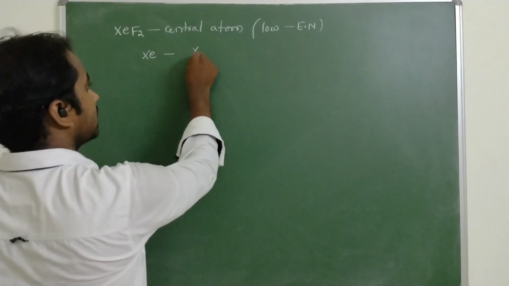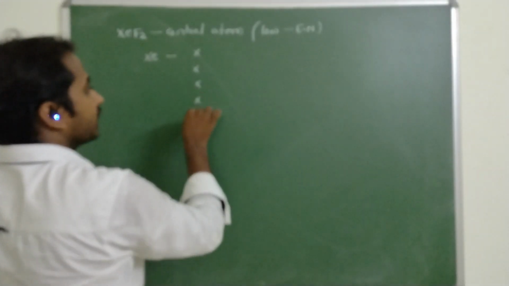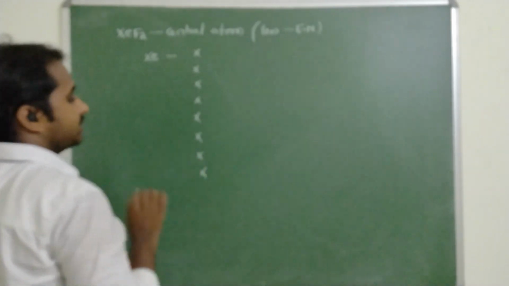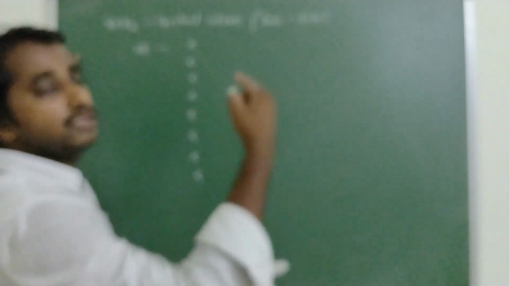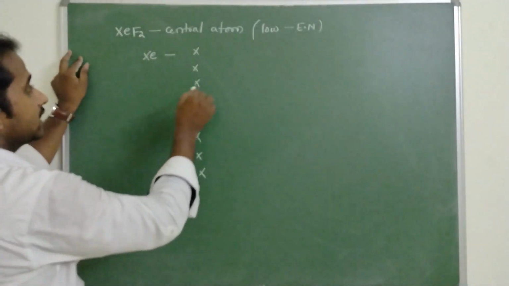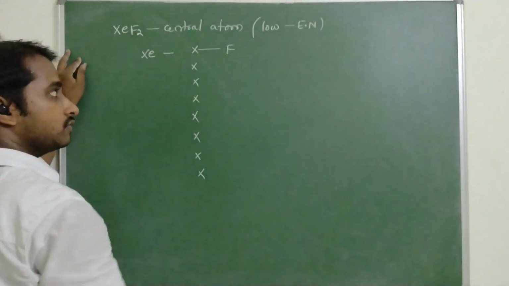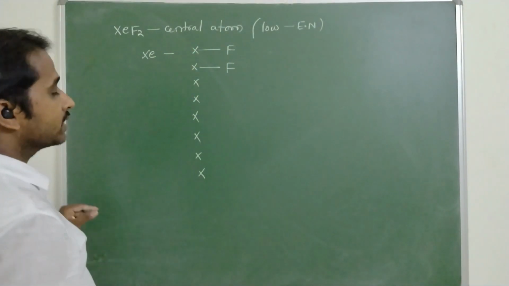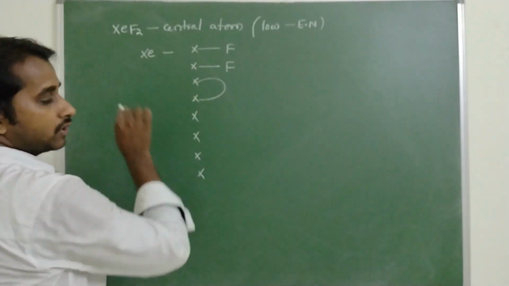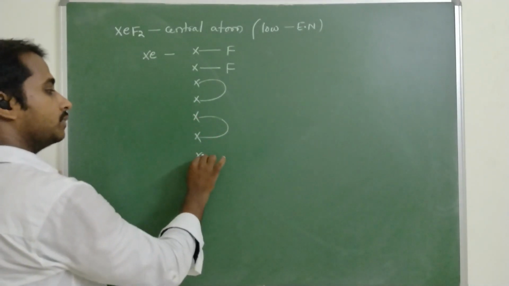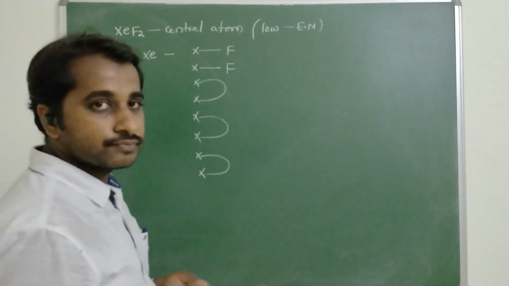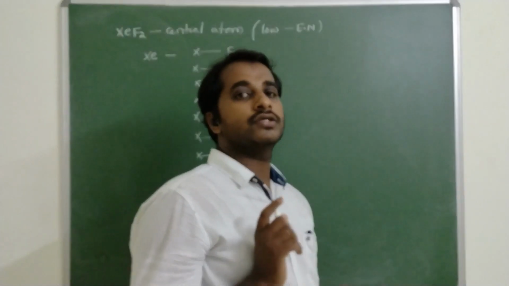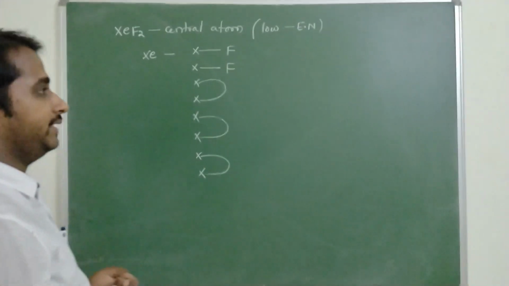So it has 8 valence electrons. Two electrons of xenon can form bonds with the two fluorine atoms, one electron with each fluorine. The remaining electrons act as lone pairs, two electrons acting as one pair. As I said, a lone pair means two electrons acting as one pair.